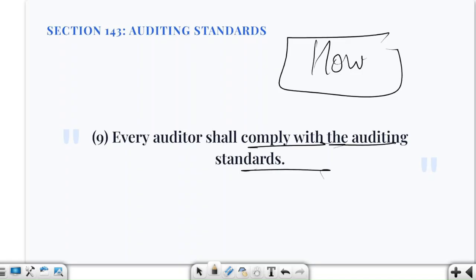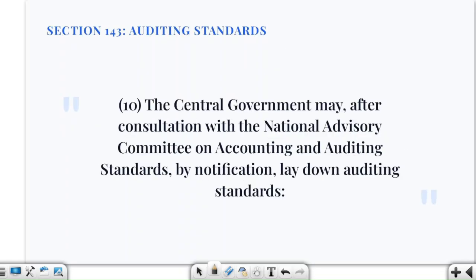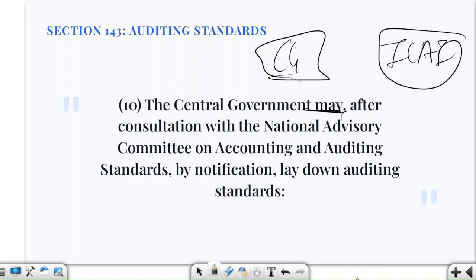Now who lays down these auditing standards? Can someone tell me? So here the central government notifies it, okay? Central government may notify auditing standards and it will consult with a relevant advisory body. See, until those standards are notified, standards specified by ICAI are deemed to be the auditing standards, okay?